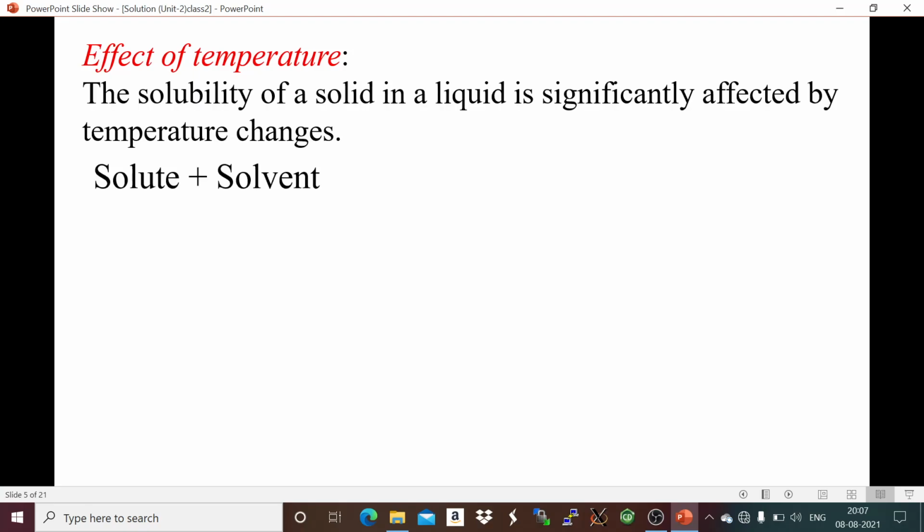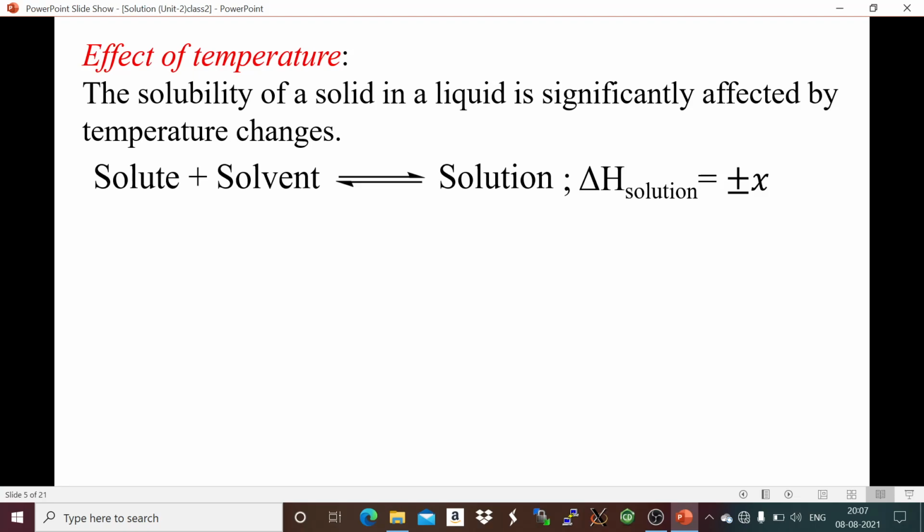So when we dissolve a solute in a solvent, we will get a solution, and there is a dynamic equilibrium. So enthalpy of the solution, here you can see plus minus x, that means the reaction may be exothermic or may be endothermic. Plus x means endothermic, minus x means exothermic. Now if we dissolve, for example, pellets of sodium hydroxide in water, then we will get a hot solution, that means the reaction is exothermic.